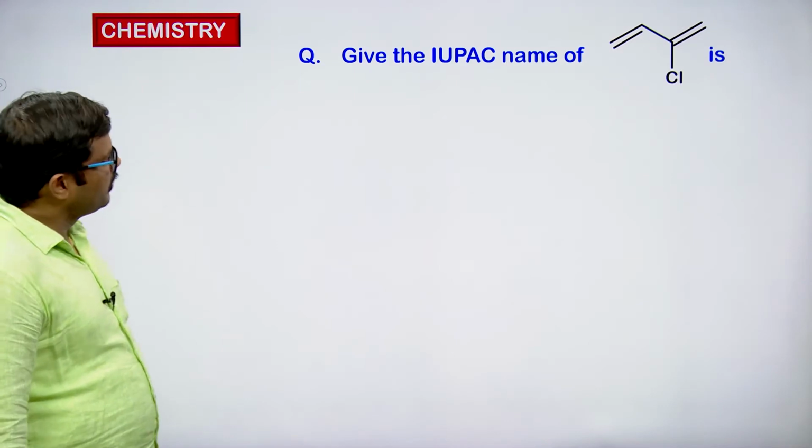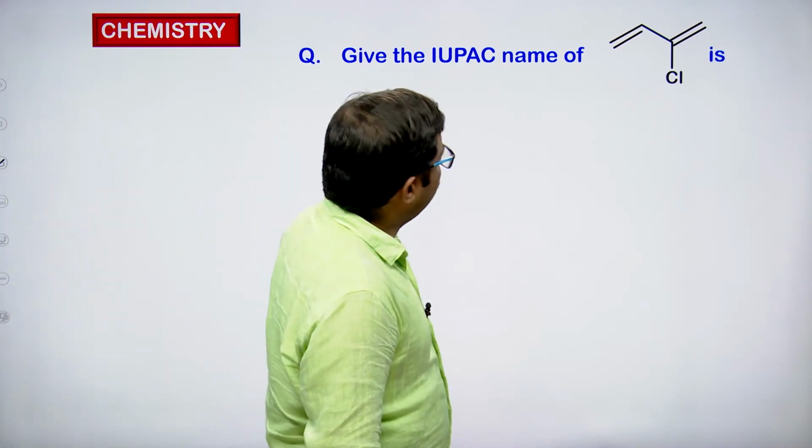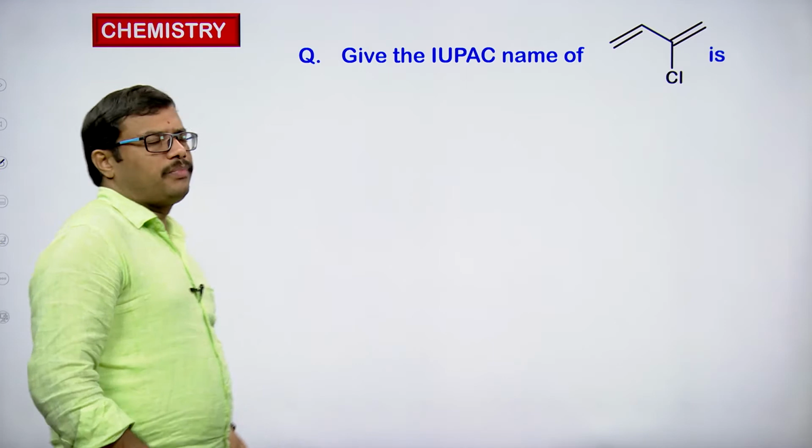Let us see one more. Give the IUPAC name of the molecule given.